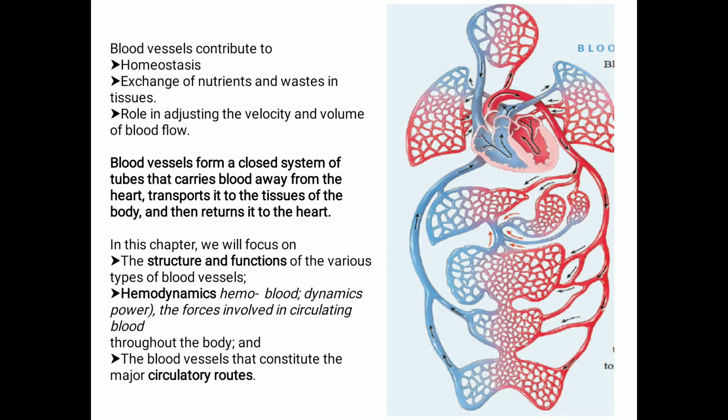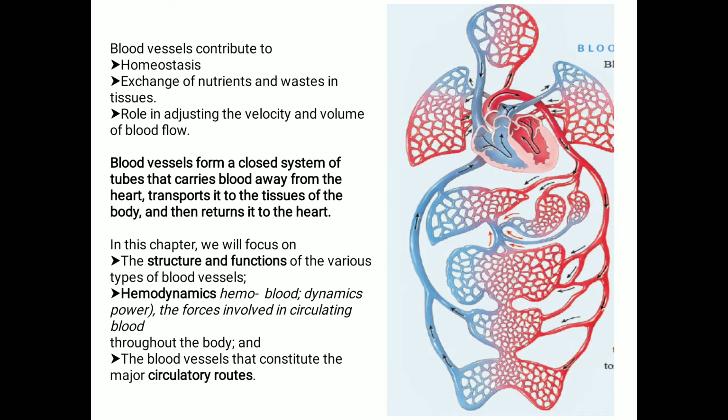In this chapter, we will focus on the structure and functions of the various types of blood vessels, and the hemodynamics. Hemo means blood, dynamics means power. That is the forces involved in the circulating blood throughout the body. And also the blood vessels that constitute the major circulatory system.